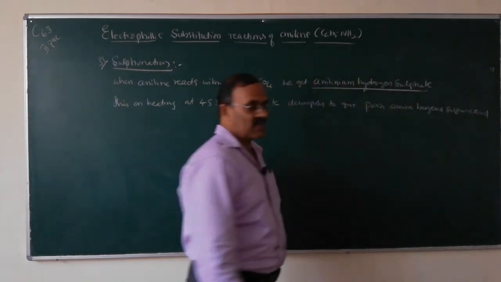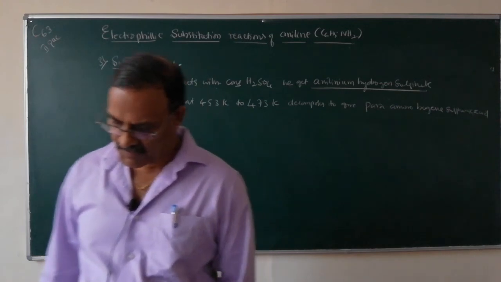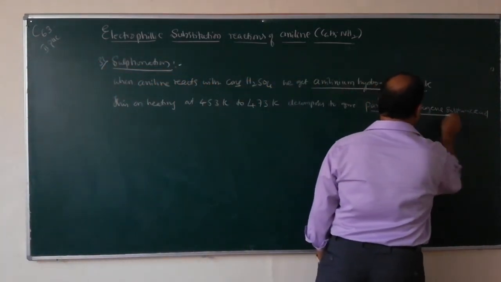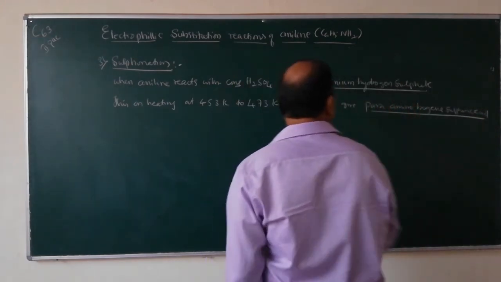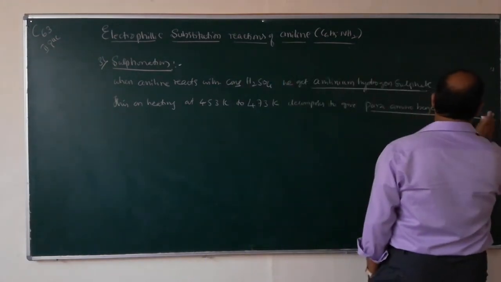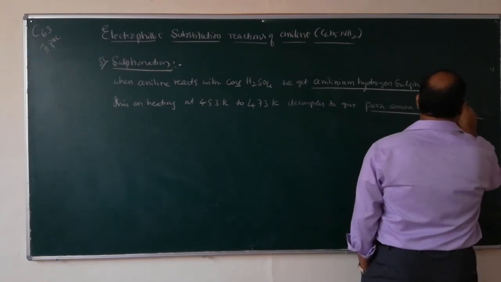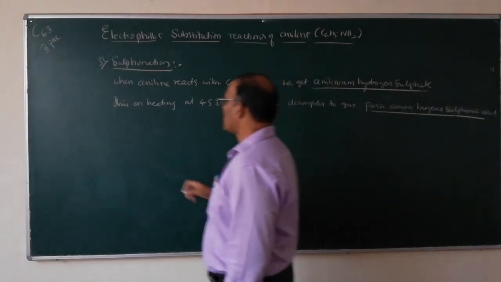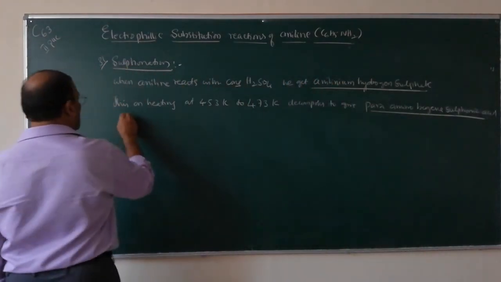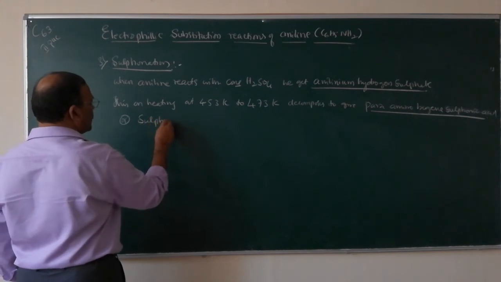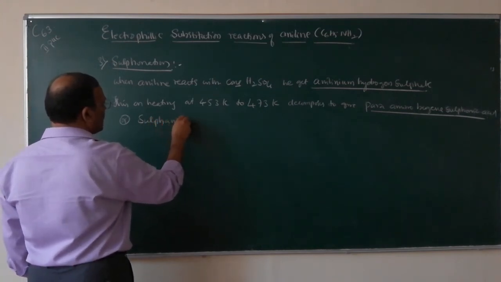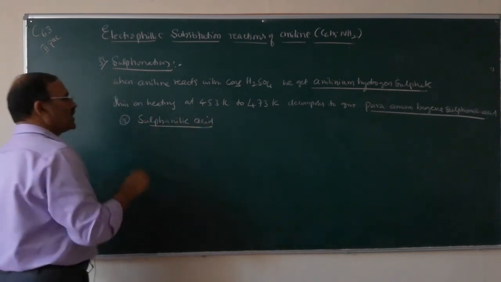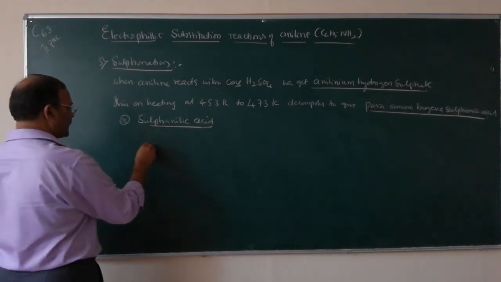Para-aminobenzene sulfonic acid is also called sulfanilic acid. Para-aminobenzene sulfonic acid, or simply sulfanilic acid. Sulfanilic acid.